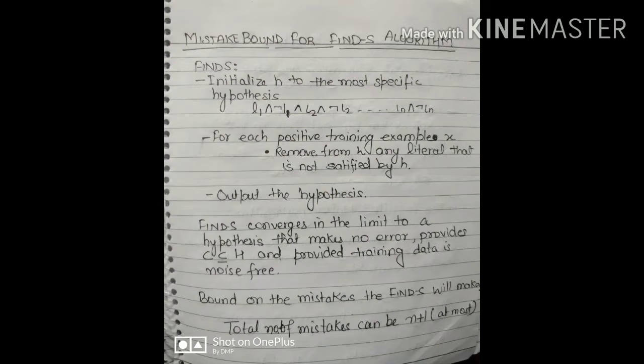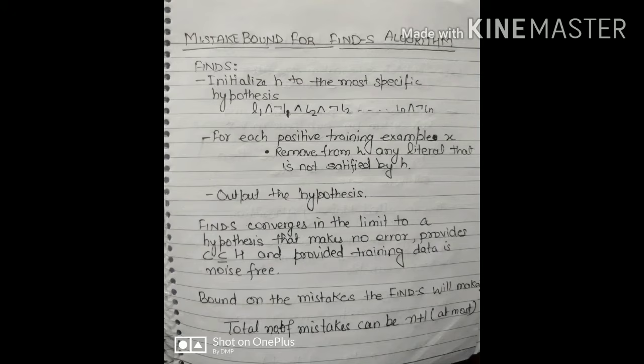Now let's learn the mistake bound model for the Find-S algorithm, which we have studied in previous chapters. In Find-S, we start with the most specific hypothesis, and step by step, incrementally, we generalize our hypothesis to get a more general hypothesis in the end. So just go through the notes, where I have mentioned the algorithm.